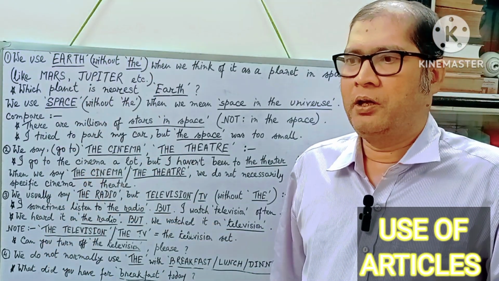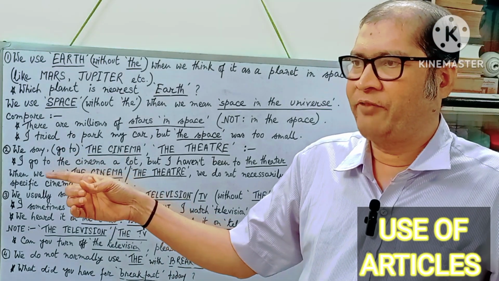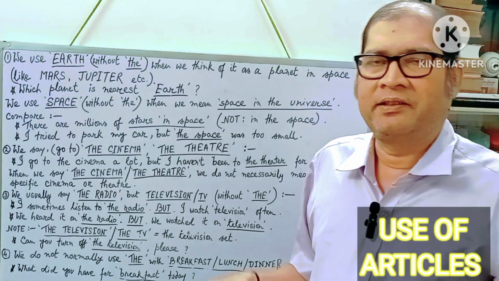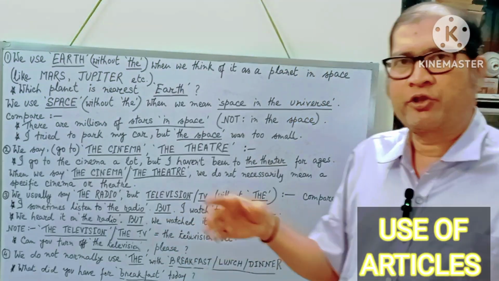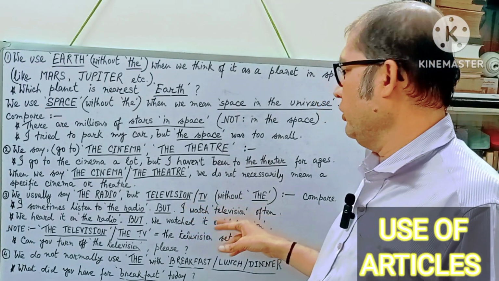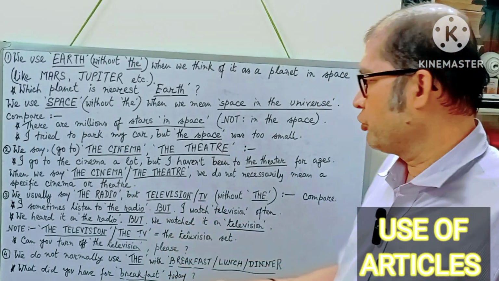For example, go and find my watch there. Where is your watch? My watch is near the television. Near the television means near the television set. Okay, so if you use the before television, it will simply mean the television set.